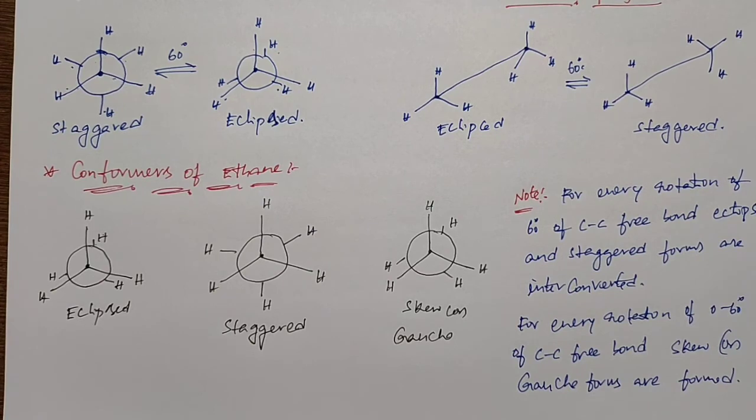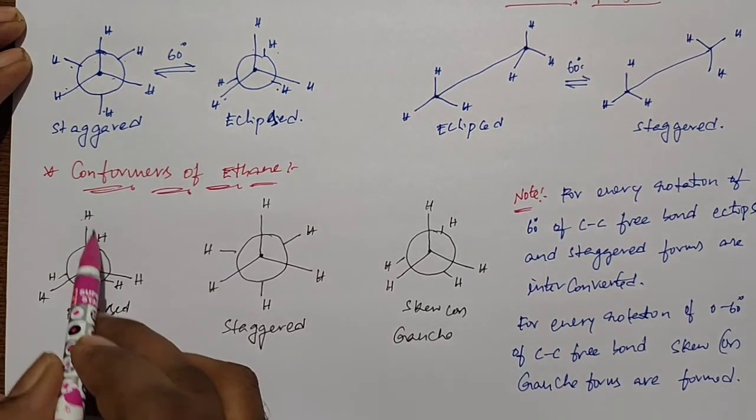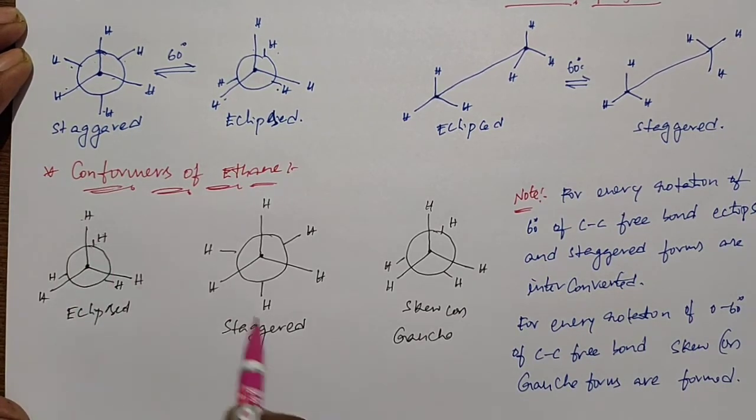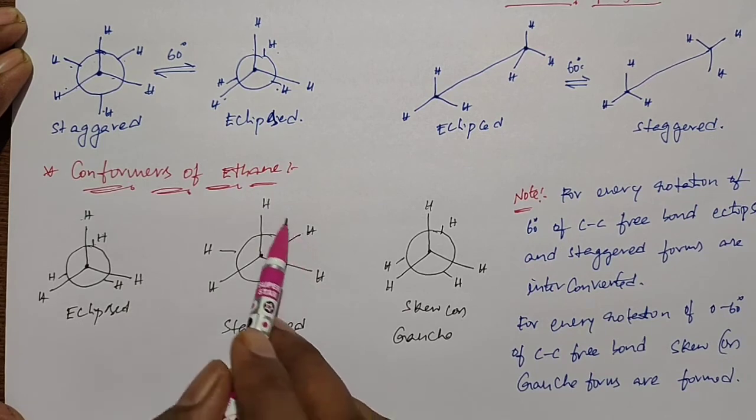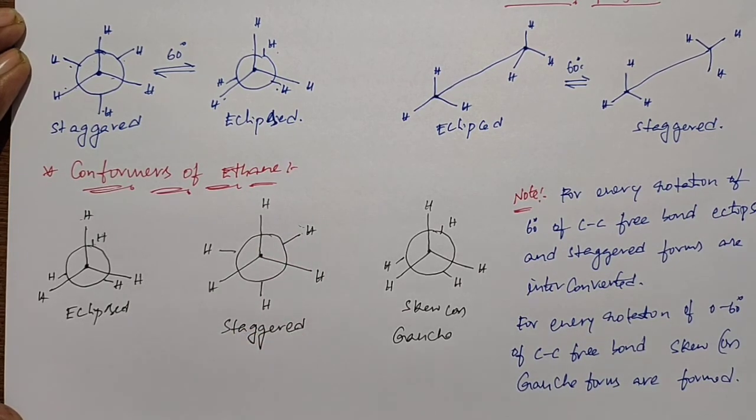In the eclipsed form, the distance between the hydrogen nuclei is 2.29 angstroms. In the staggered form, the distance between the hydrogen nuclei is 2.55 angstroms.